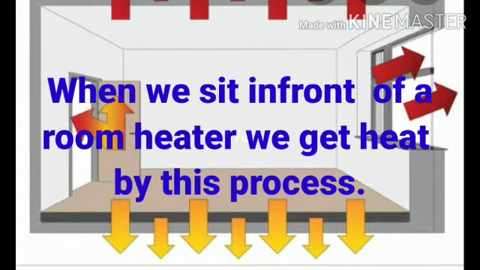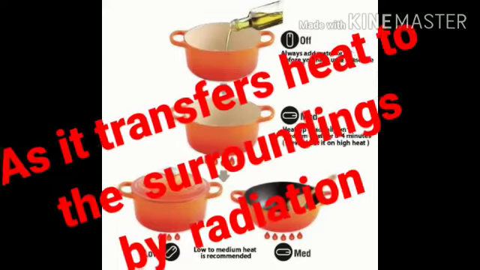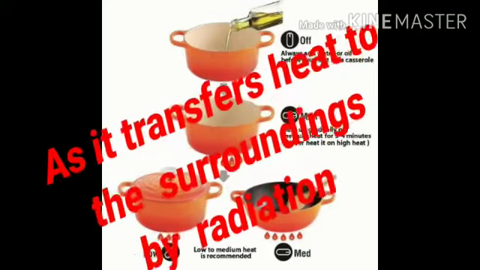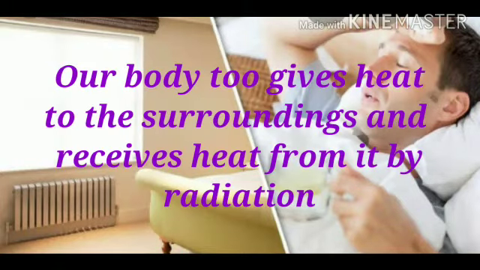When we sit in front of a room heater, we get heat by this process. A hot utensil kept away from the flame cools down as it transfers heat to the surroundings by radiation. Our body too gives heat to the surroundings and receives heat from it by radiation.